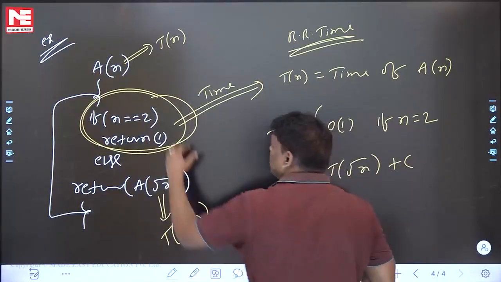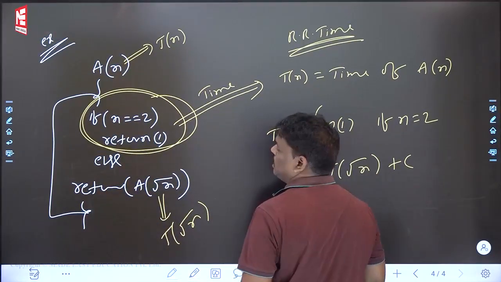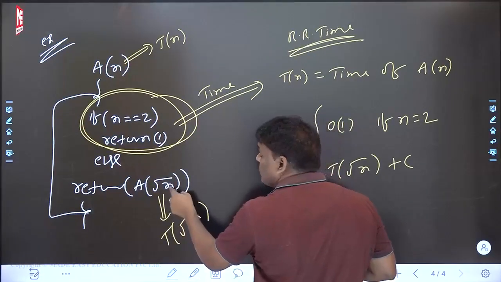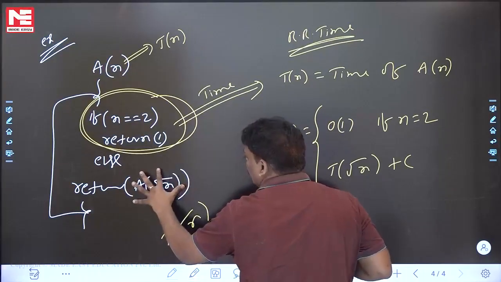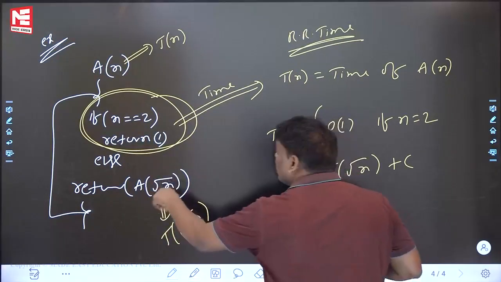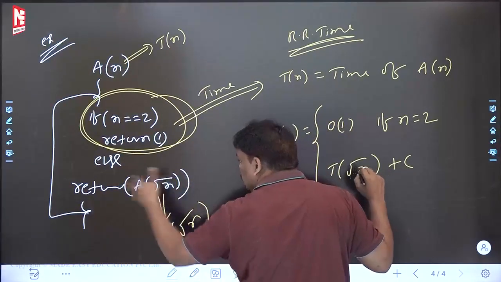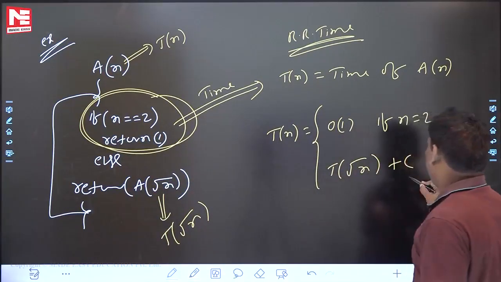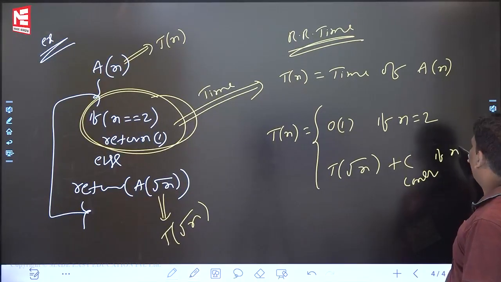Some people are asking, sir, how constant? When you come to this area, returning itself will take some constant time. Next, here you have to take the root itself, which is small work. So constant time is required. If there is more than constant work, then don't write constant; if nothing more than constant is there, you can write plus C. Constant time, if n is greater than 2.